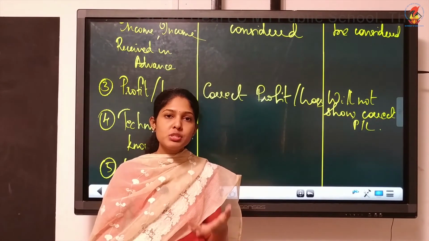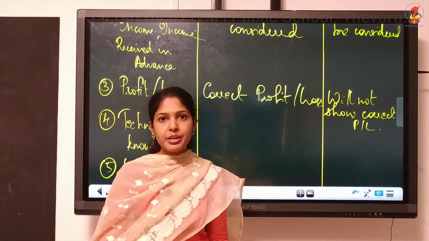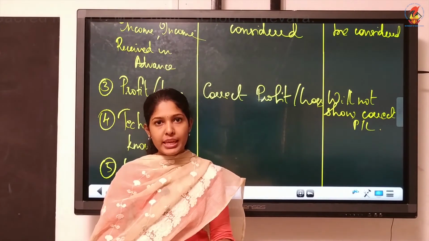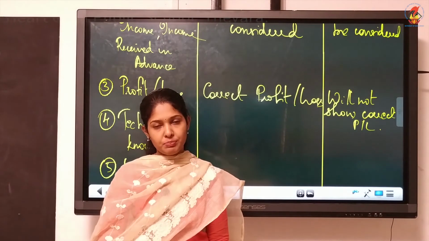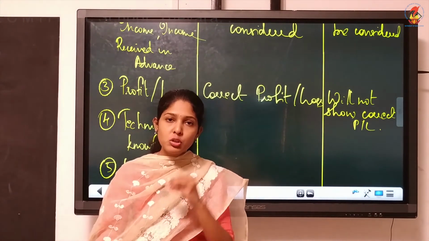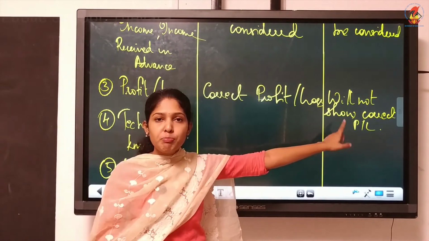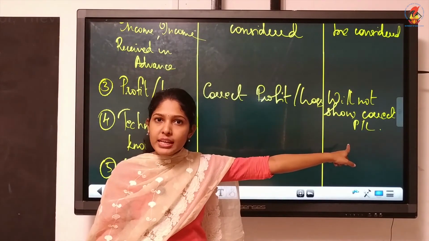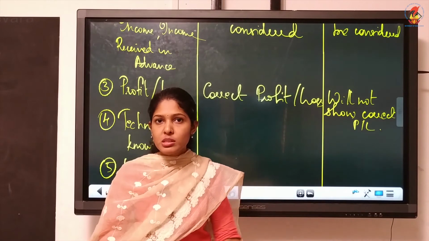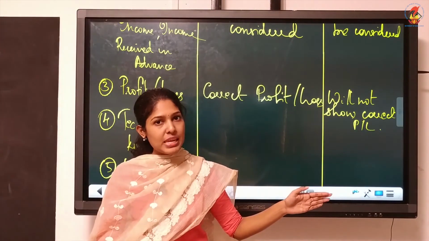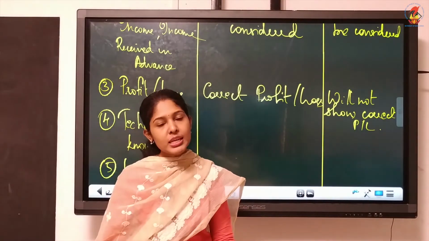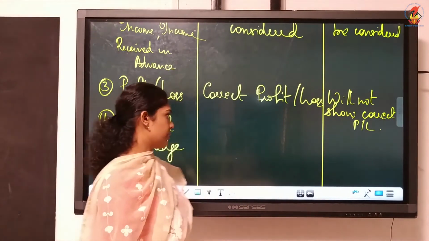Suppose you sold goods for rupees 20,000 on credit basis. So, it is receivable for you to get that 20,000. Shouldn't we consider that 20,000 also while you compute profit and loss? P&L means profit and loss. Shouldn't we consider that 20,000 also? But under cash basis, we will not consider that. That is why it is not showing correct profit or loss amount.